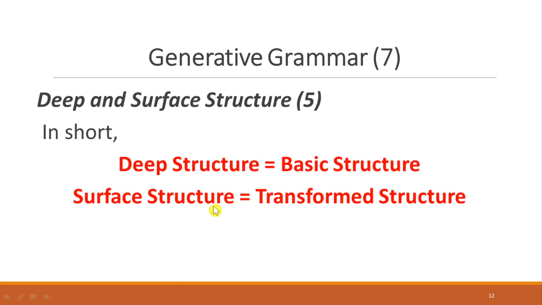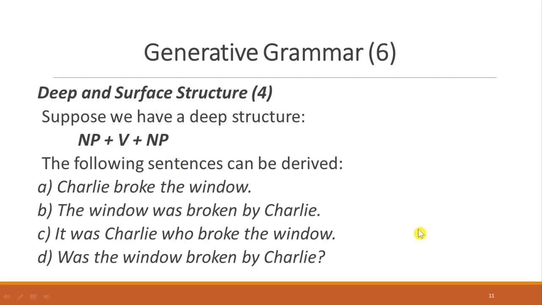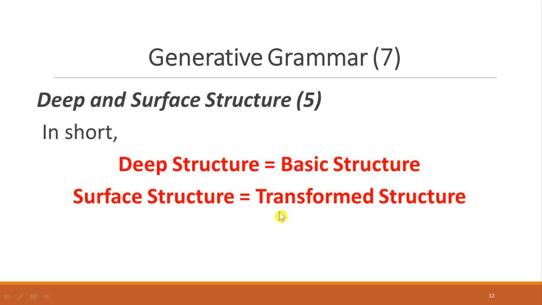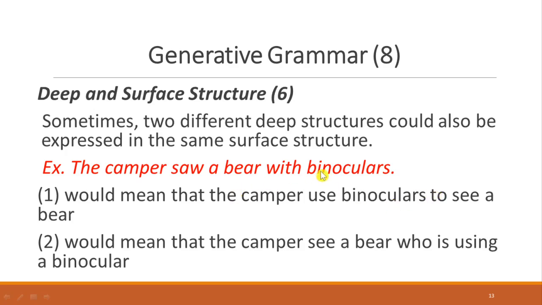In conclusion, deep structure can be basic structure, like noun phrase, verb, and noun phrase here, while surface structure can be the transformed structure that can be written differently. For example, the meaning can be the same, like the given example. Sometimes two different deep structures could also be expressed in the same surface structure.